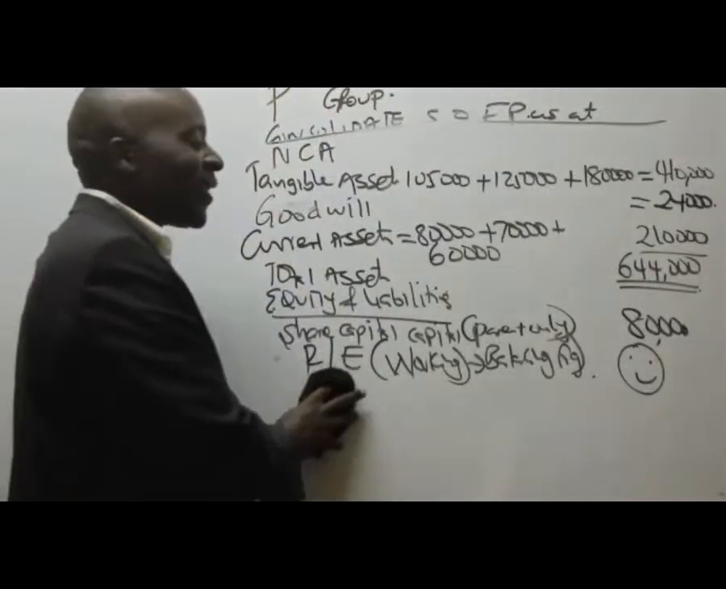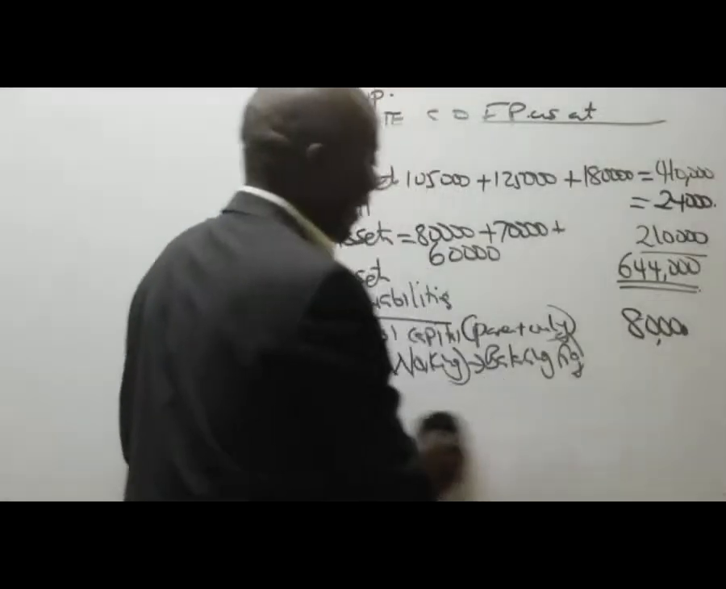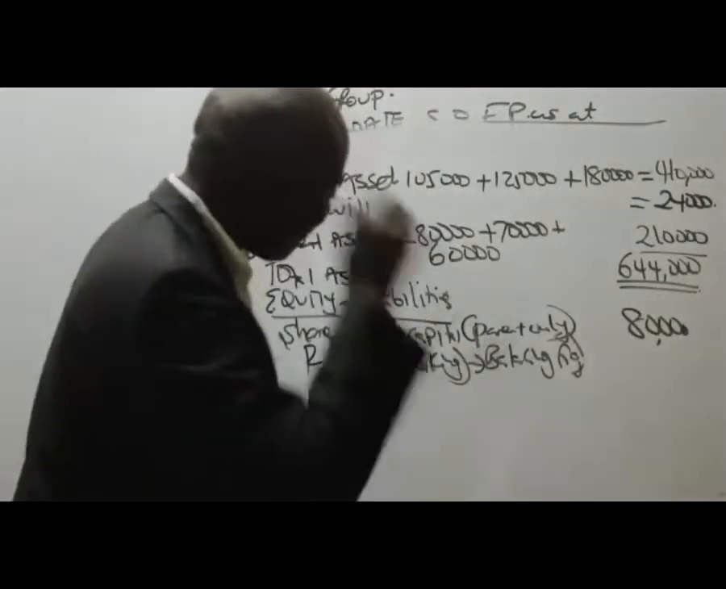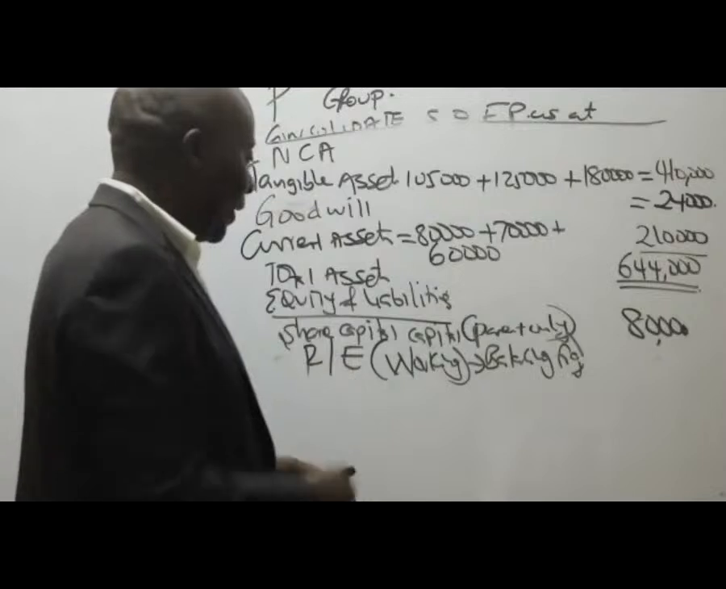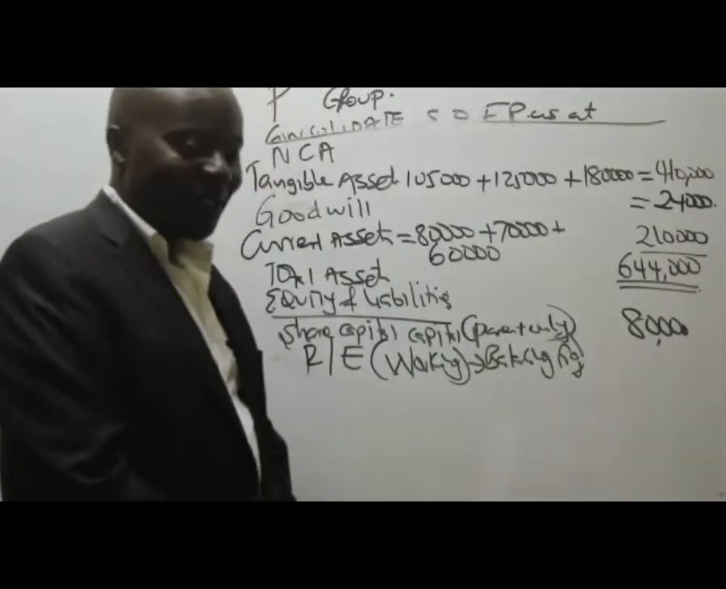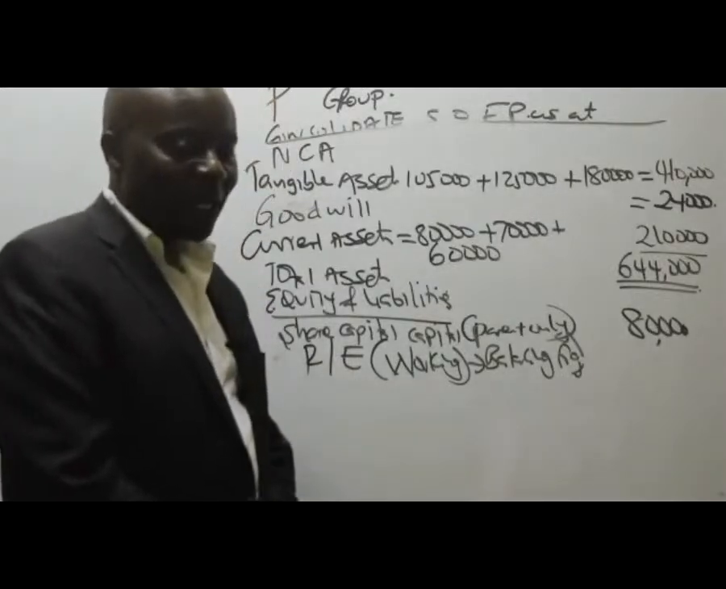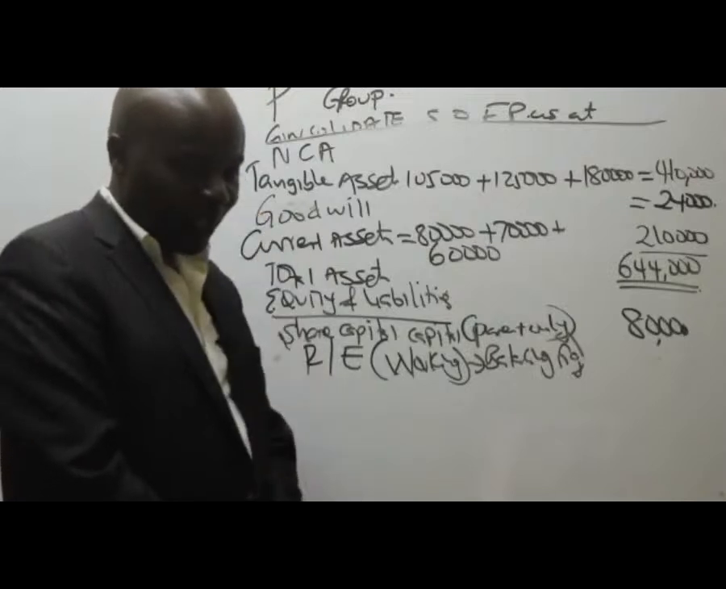So take the earnings, that will come later like that as a balancing figure. From there, do we have any other equity component?